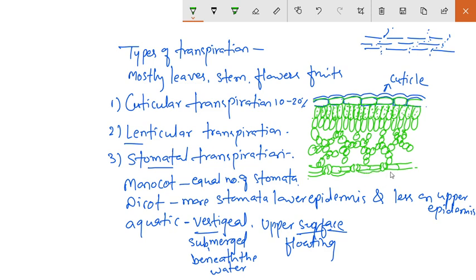It is the cuticle, and so these are the stomata. So these cells also contain the chloroplast.